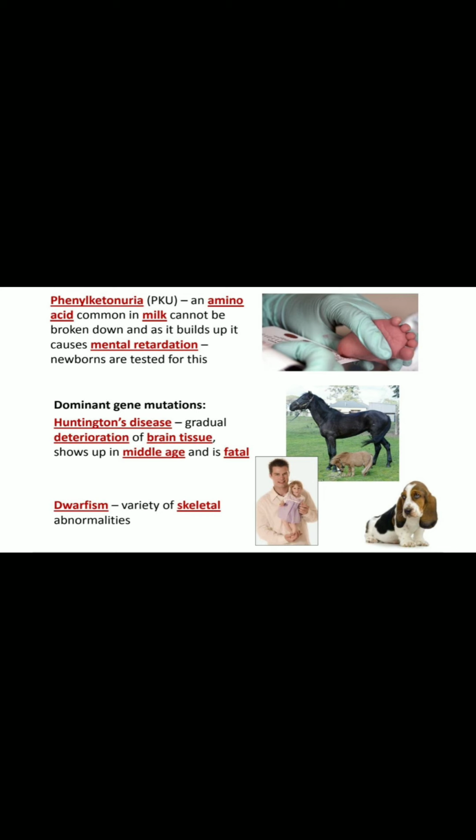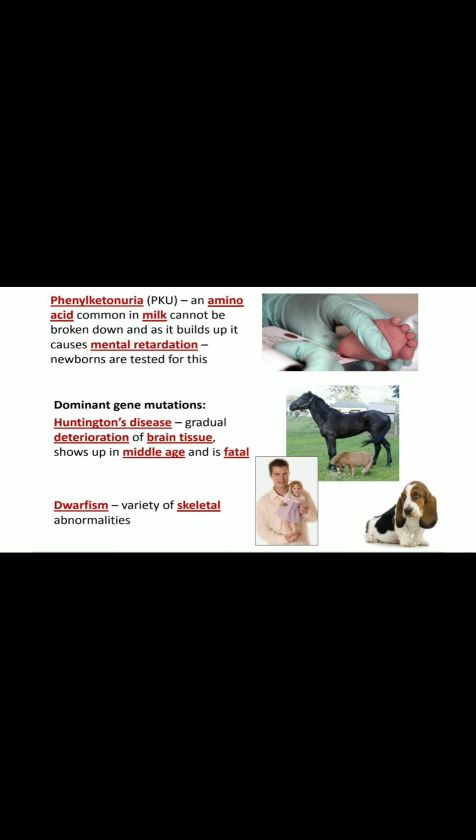Then phenylketonuria. In phenylketonuria, an amino acid common in milk cannot be broken down and builds up, and causes mental retardation. The newborns are the babies which are majorly affected. Phenylketonuria is otherwise named as PKU.